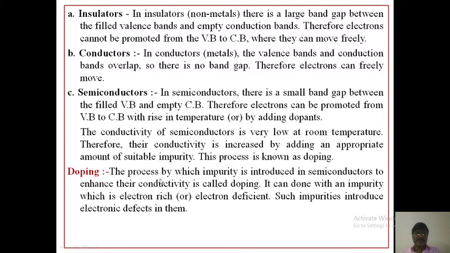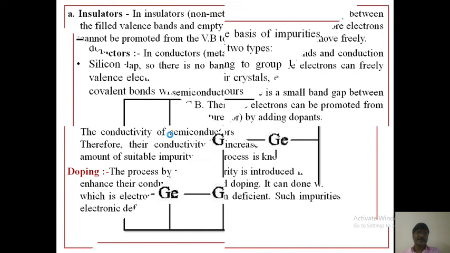The process by which impurity is introduced in semiconductors to enhance their conductivity is called doping. It can be done with an impurity which is electron rich or electron deficient. Such impurities introduce electronic defects in them. That is about the doping process.